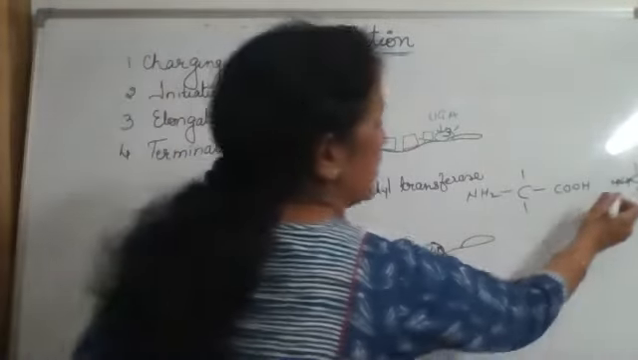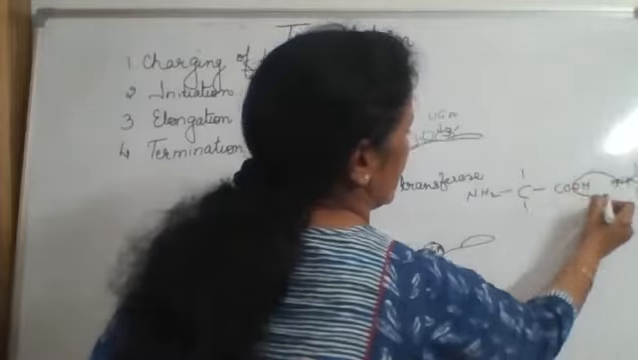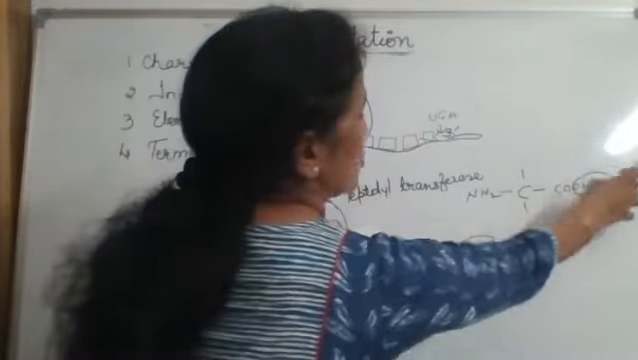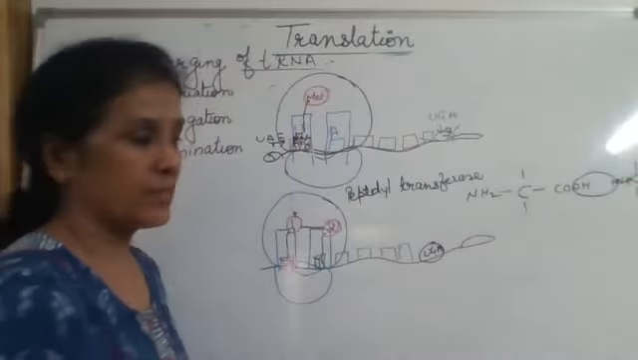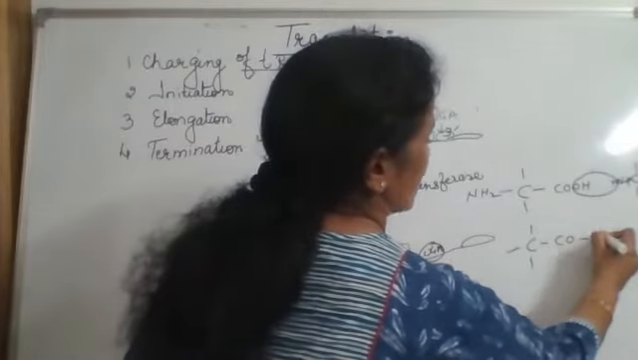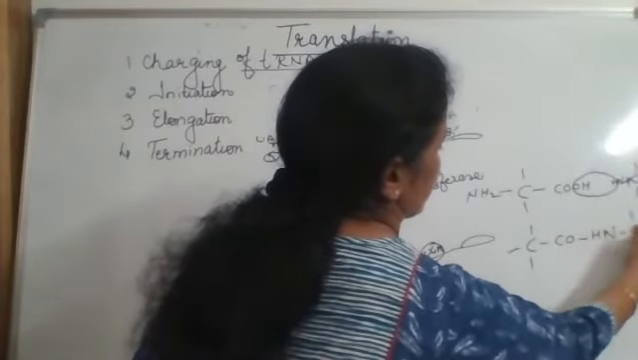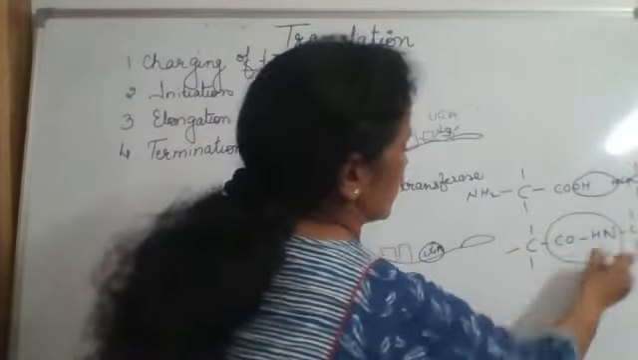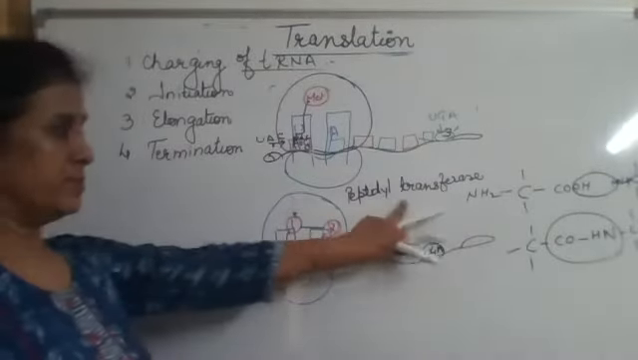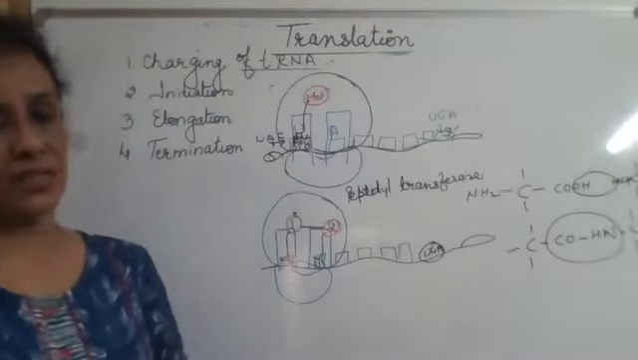So what would happen? Linkage will occur between the hydroxyl group of this carboxyl group and the H of the amino group, and this linkage is formed. This linkage is called peptidyl linkage. So peptidyl transferase is initiating this.